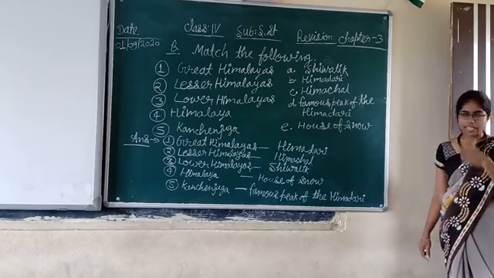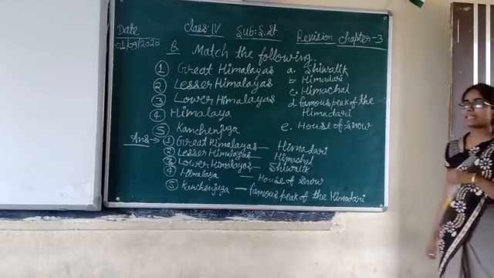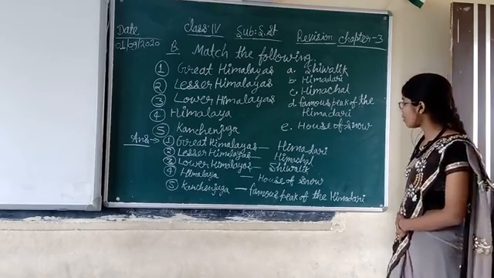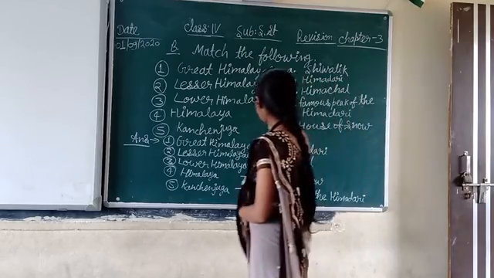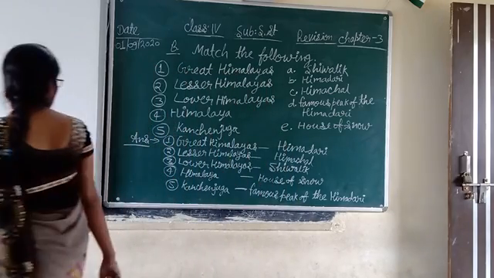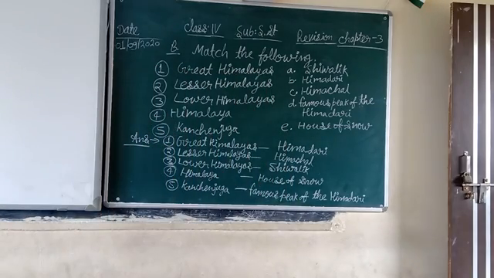For the second time, Great Himalayas, Himadri. Lesser Himalayas, Himachal. Lower Himalaya, Shivalik. Himalaya, house of snow. And the last one, Kanchenjunga, famous peak of the Himadri.